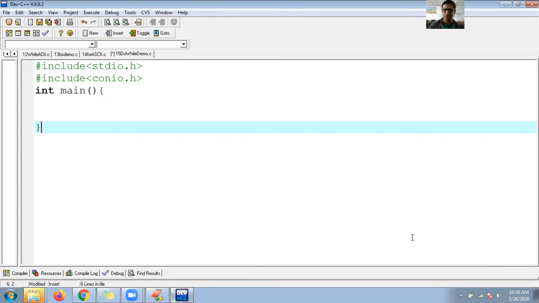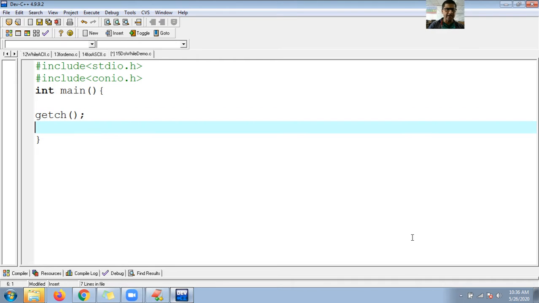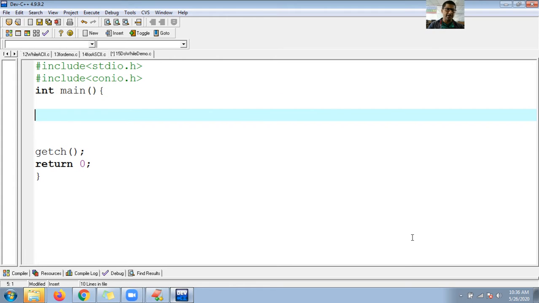So closing curly brace. I want to stop my cursor until I enter any value, so that's what getch does. I want to stop my program normally, so I use return 0. And let me show 1 to 10.